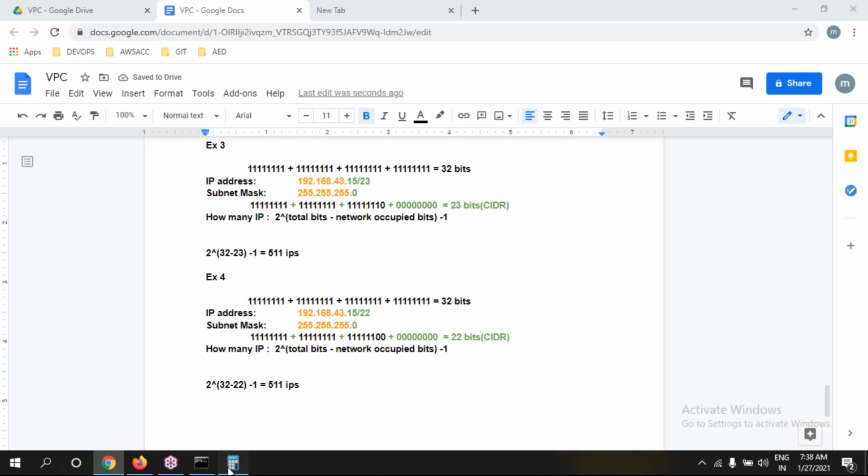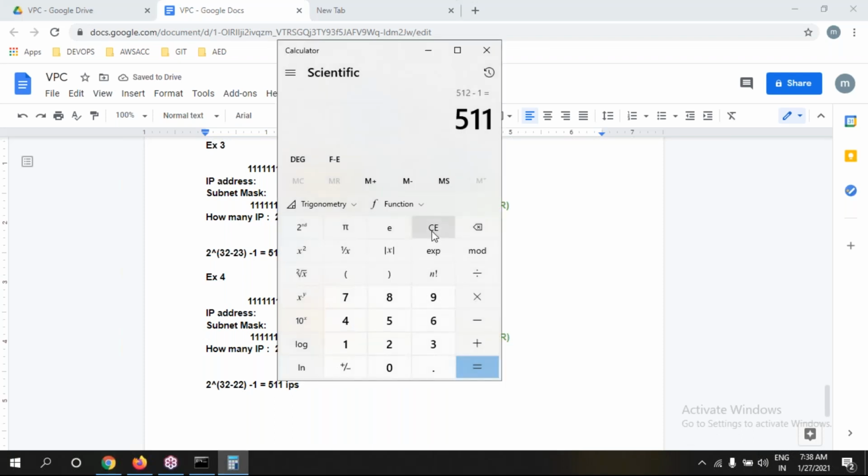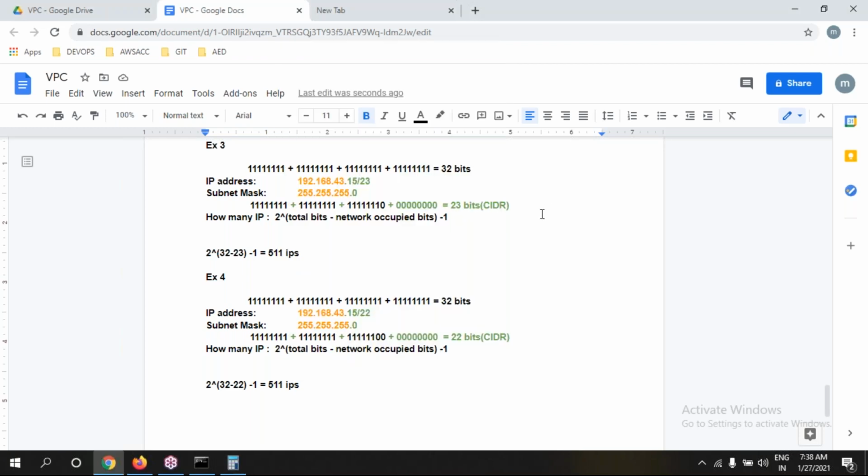So what is the formula, guys? 32 minus 22. So what is the calculation? 2 power 10, that is 1024, minus 1. So these many IPs we can get.